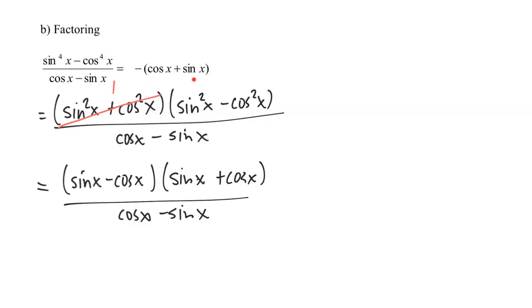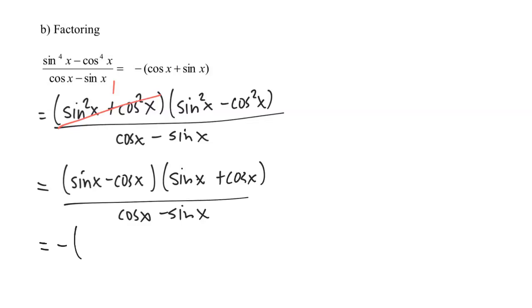Notice that my target is cosine x plus sine x with a negative. Well, I've got cosine x plus sine x here. It's just that somehow the rest of this is supposed to go away and be replaced by a negative sign. So let's see if we can work out why that is. Sine x minus cosine x and cosine x minus sine x are very similar. They're just different by a negative. And so what we're going to do here is just factor out a negative from that first parentheses.